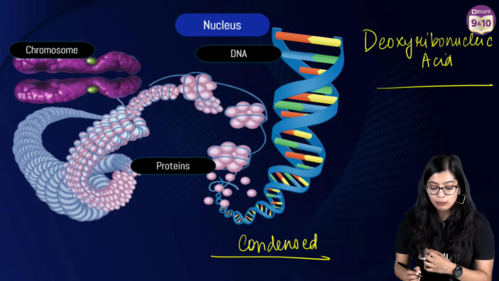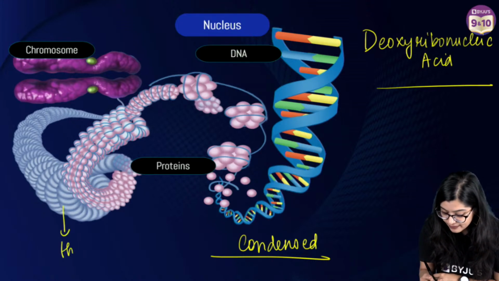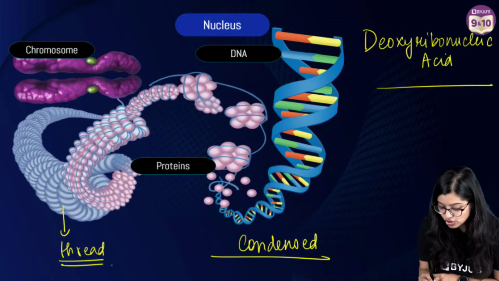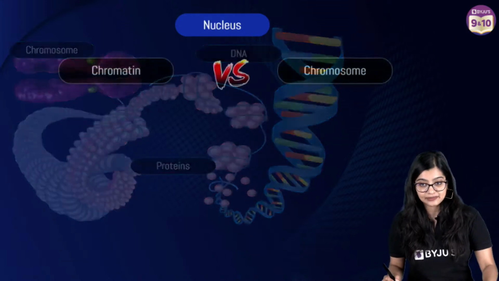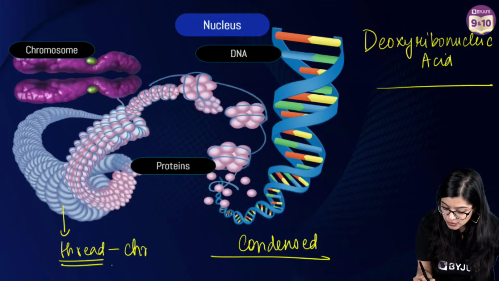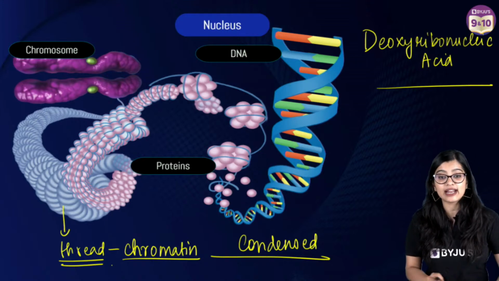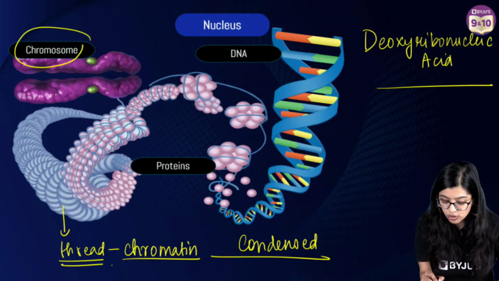With the help of proteins, the DNA gets condensed, forming thread-like structures called chromatin. And this chromatin will get further condensed to form chromosomes.